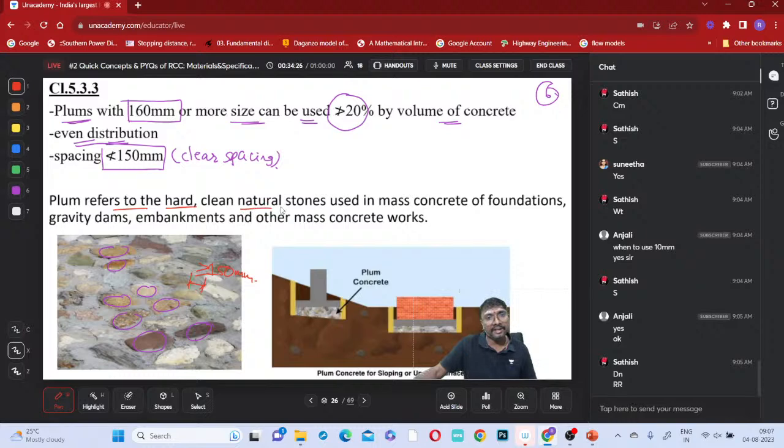So plum refers to which one? Hard, clean, natural stone used in mass concrete of foundations, gravity dams, embankments, and other mass concrete works. Is that clear? What is the definition of plum? Hard, clean, natural stone of larger size is plum. Where is it used? Mass concreting activities, like this one, this one.